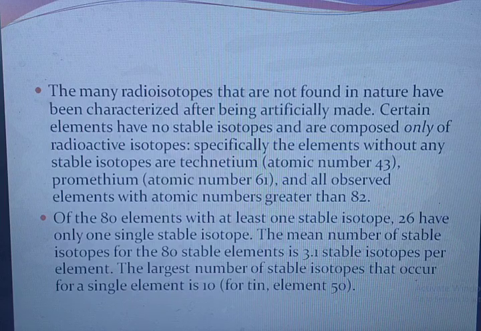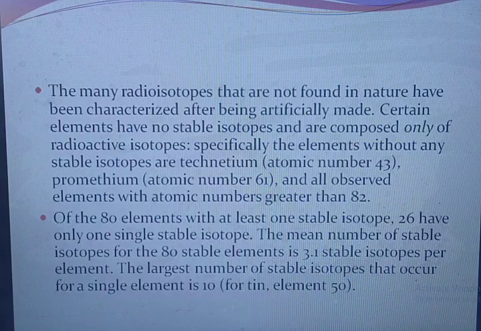The many radioisotopes that are not found in nature have been characterized after being artificially made. Certain elements have no stable isotopes and are composed only of radioisotopes. Specifically, the elements without any stable isotopes are technetium, atomic number 43, promethium, atomic number 61, and all observed elements with atomic number greater than 82.